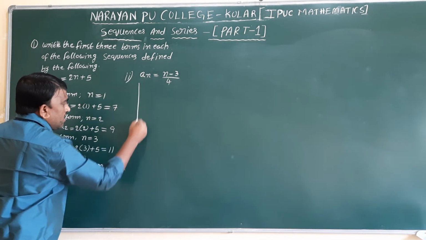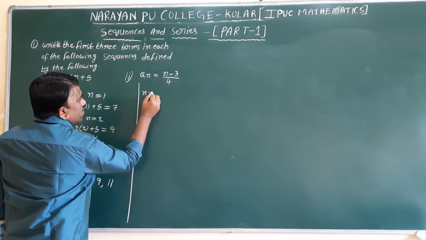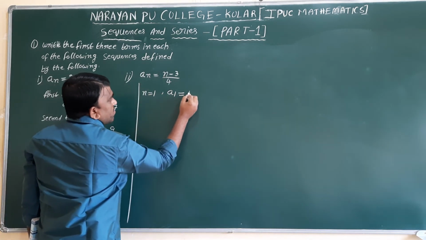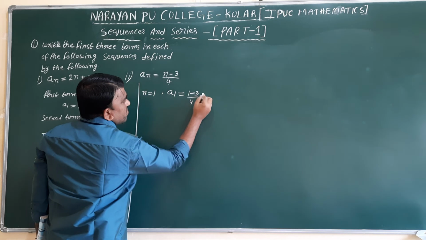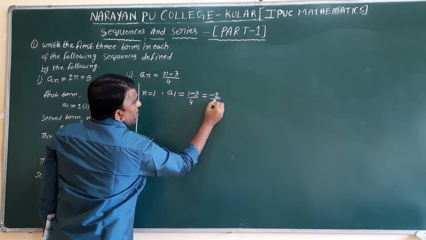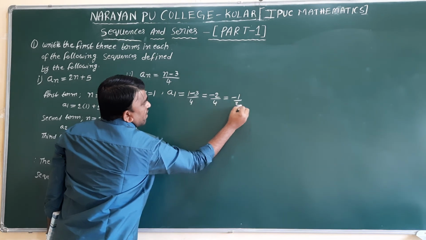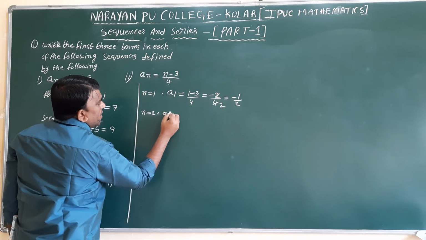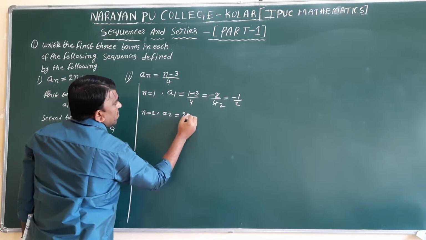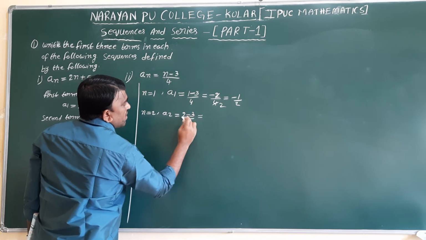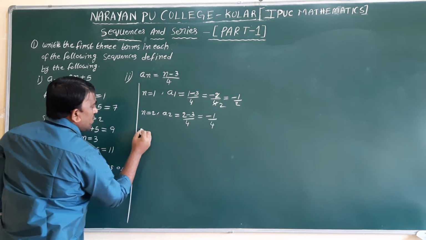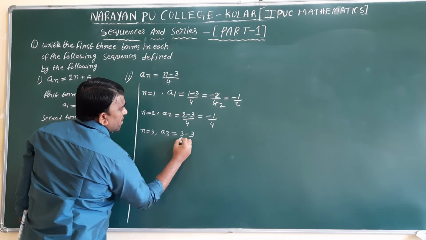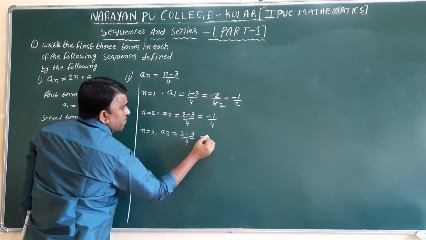So like that, second also we can calculate. n equal to 1, a1. Wherever n is there, 1 substitute. 1 minus 3 by 4. 1 minus 3 is minus 2. Minus 2 by 4, minus 1 by 2. Next n value 2 substitute, a2. In place of n, 2 substitute. 2 minus 3 by 4. 2 minus 3 is minus 1. Minus 1 by 4. n equal to 3 substitute, a3. 3 minus 3 divided by 4. 3 minus 3 is 0. 0 by 4 is 0.